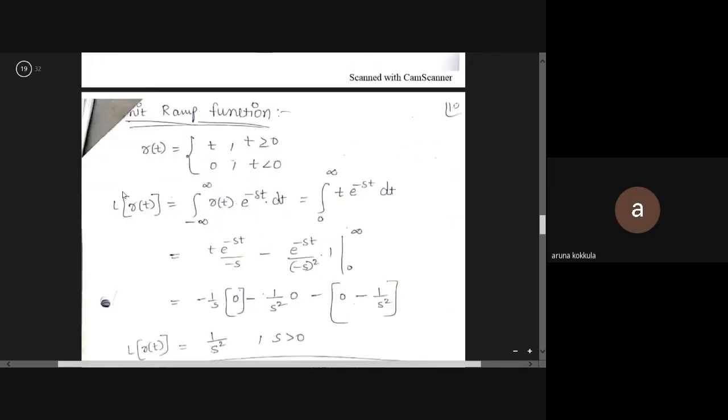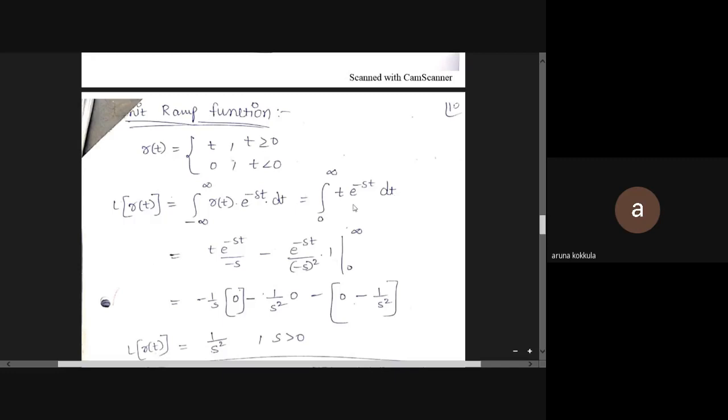The third function is the unit ramp function, defined as r(t) equal to t for t greater than or equal to 0, and 0 for t less than 0. The Laplace transform of the ramp function is the integral from minus infinity to infinity of r(t) e^(-st) dt. The limits change to 0 to infinity, and r(t) is replaced by t.